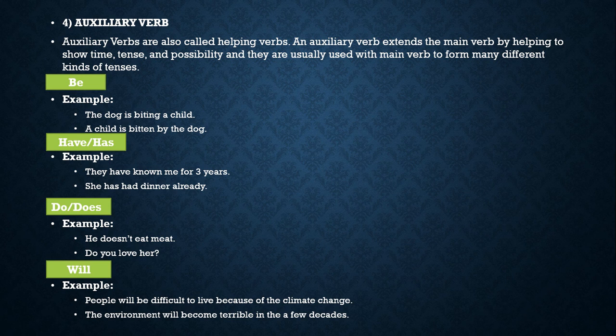Okay, next, do or does. For example, he doesn't eat meat. You can see from the sentence that this is the negative form, where doesn't is one word that functions as the verb, in which doesn't is the auxiliary verb. Okay, next is will. For the example, people will be difficult to live because of the climate change. Will become is one word that functions as the verb, in which will is the auxiliary verb.